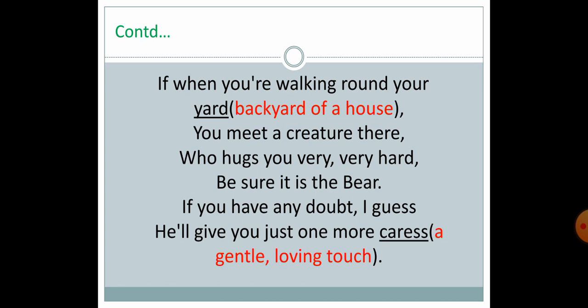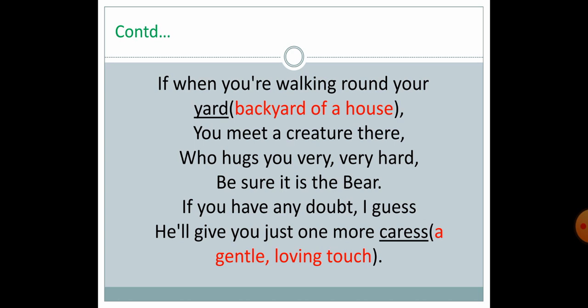If when you are walking around your yard, you meet a creature there who hugs you very, very hard, be sure it is the bear. Now, around your house, not in the jungle. Suppose you are walking in the backyard of your house, and there you meet a creature. What creature? A creature that hugs you very tight, very hard. Hug means caress, love.